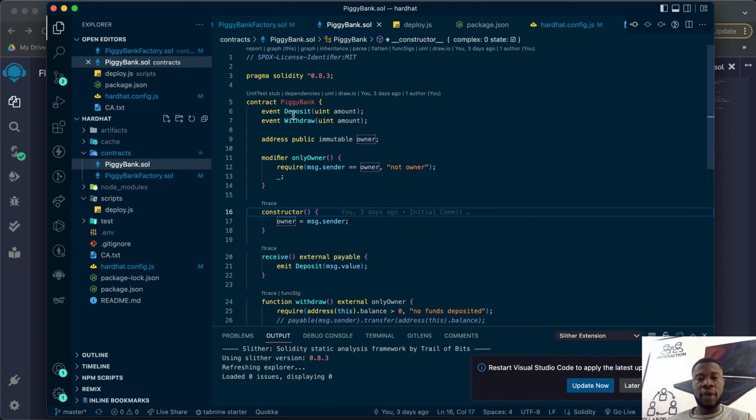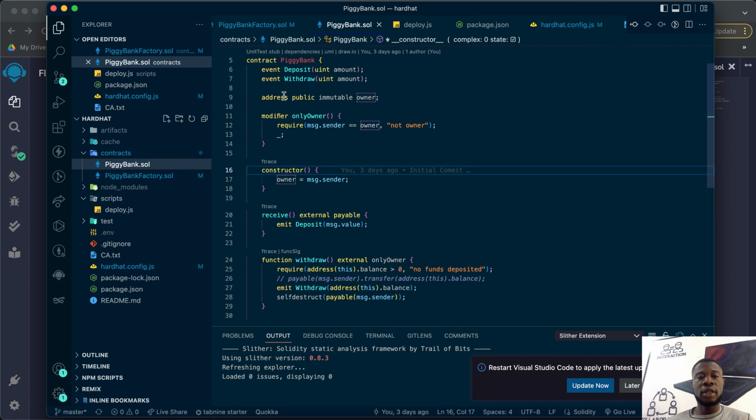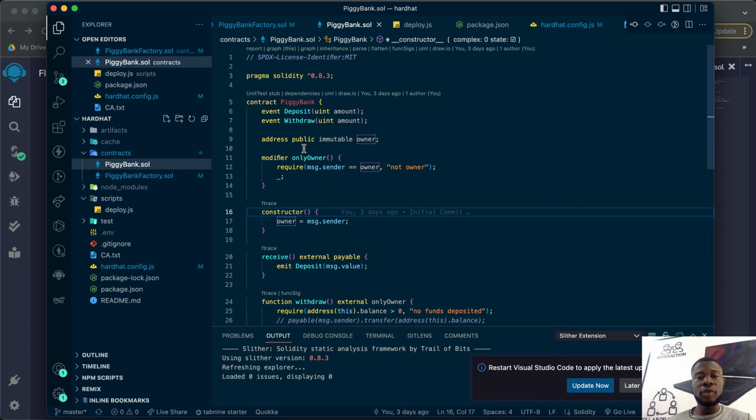So this is what I did. I created an event deposit, and it takes in the parameter amount. Event withdraw takes in the parameter amount as well. I created an immutable address called owner on line 9, and an onlyOwner modifier, which I'll use to make sure only the owner of this contract calls the withdraw function. Then I created a constructor. It runs once when this contract is deployed, and it sets the state variable owner to msg.sender, which is the person calling this function.